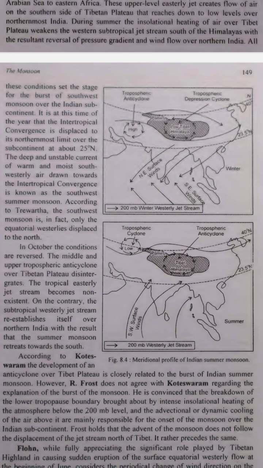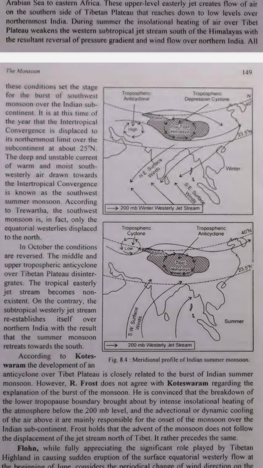6. The Intertropical Convergence Zone, ITCZ. What is the ITCZ? The Intertropical Convergence Zone is a place near the equator where trade winds from the north and south meet. It's like a meeting point for winds. In summer, this zone moves northward and can reach northern India.